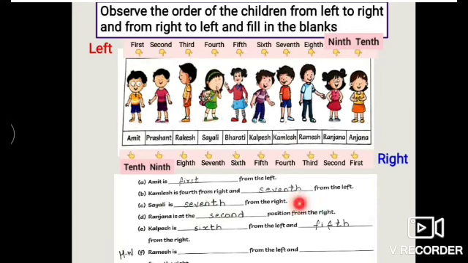Saili is dash from the right. Where is Saili? From the right, Saili is seventh. First, second, third, fourth, fifth, sixth, seventh. If you say from the left, in which position is she standing? From the left, first, second, third, fourth.